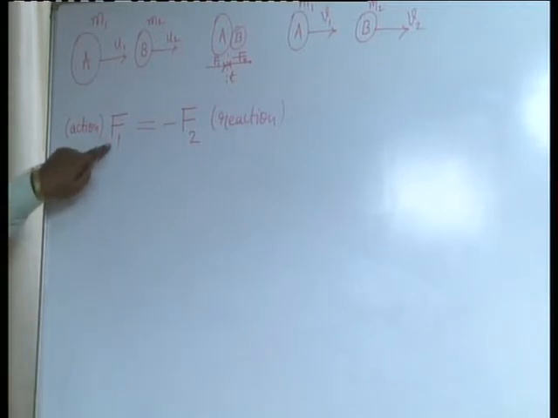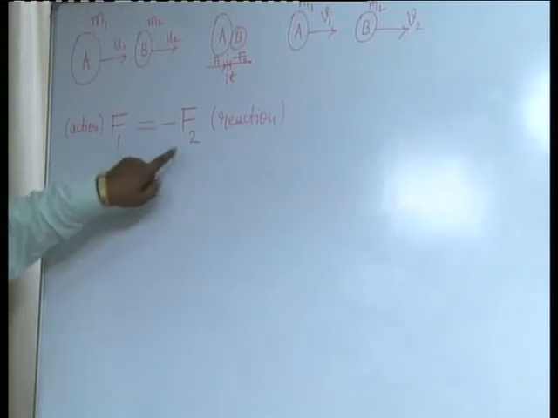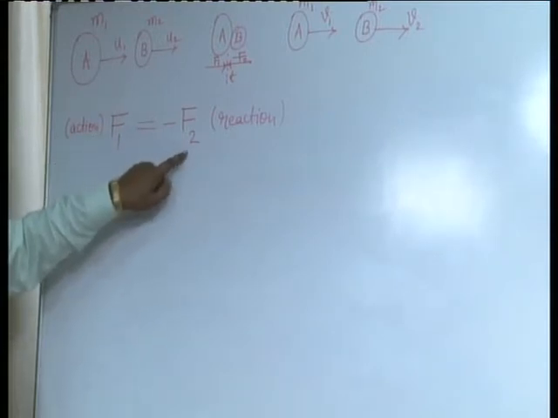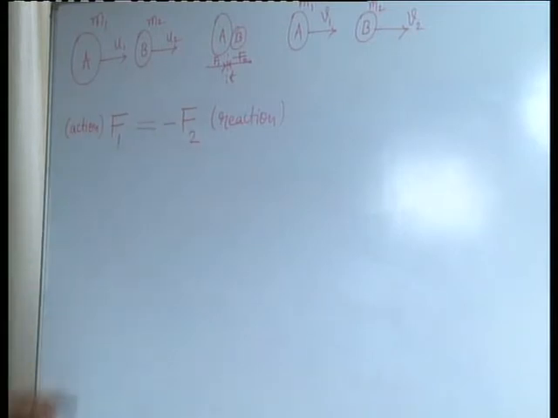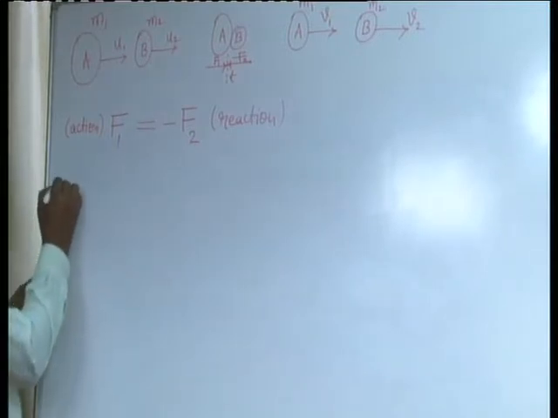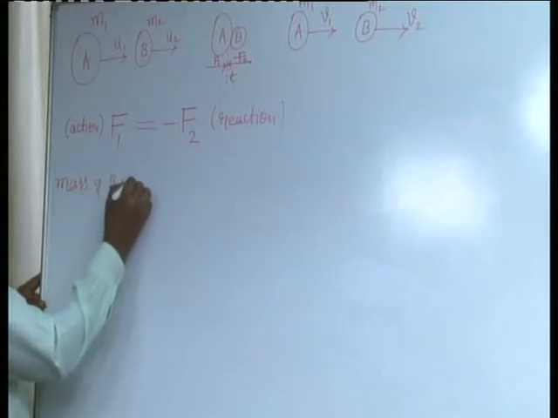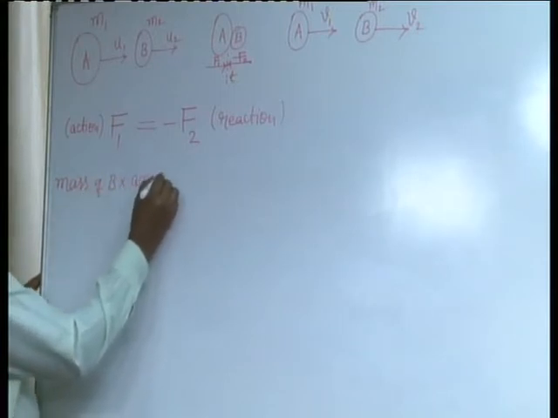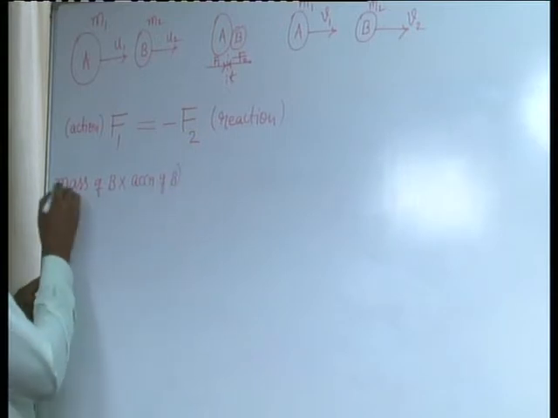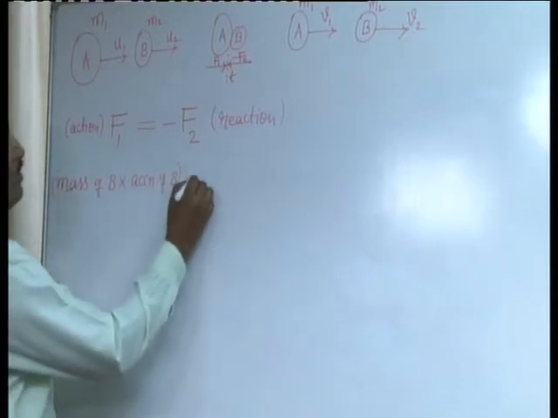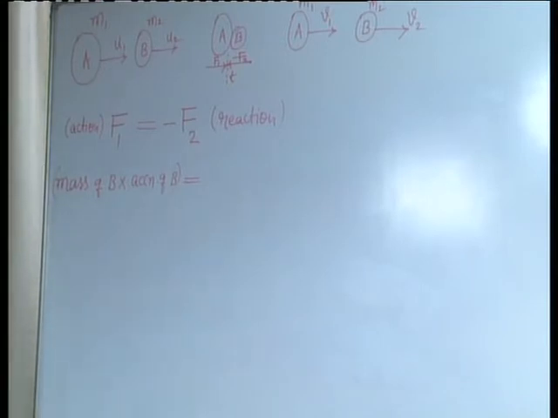F1 is the force acting on B by A. Similarly, F2 is the force acting on A by B. So how can you calculate the force exerted on B by A? It is simply mass of B into acceleration of B, because according to Newton's second law of motion, force is the product of mass and acceleration.